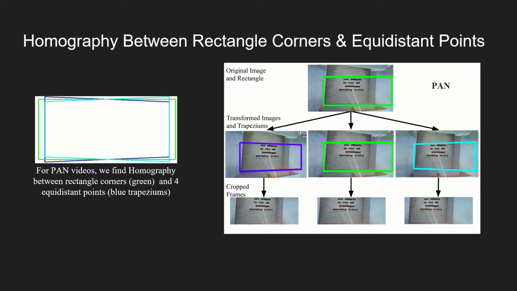We do it for different frames. The distance between the corners of trapeziums and rectangle are different for different frames, and that's how we obtain a video like this. As we can see, this video exhibit pan similar to Catalyst T dataset.